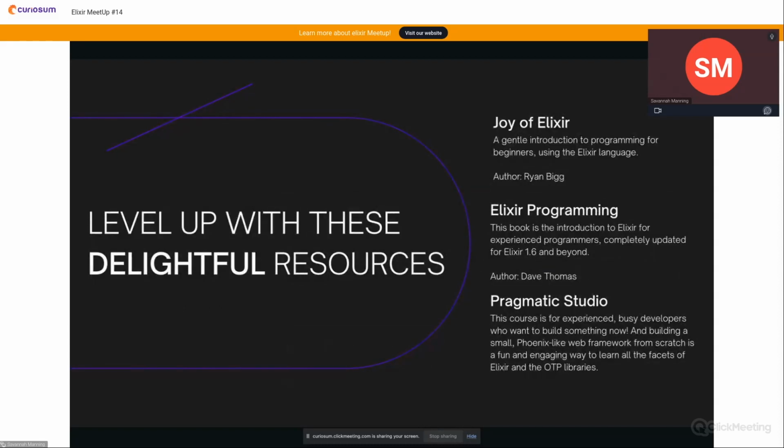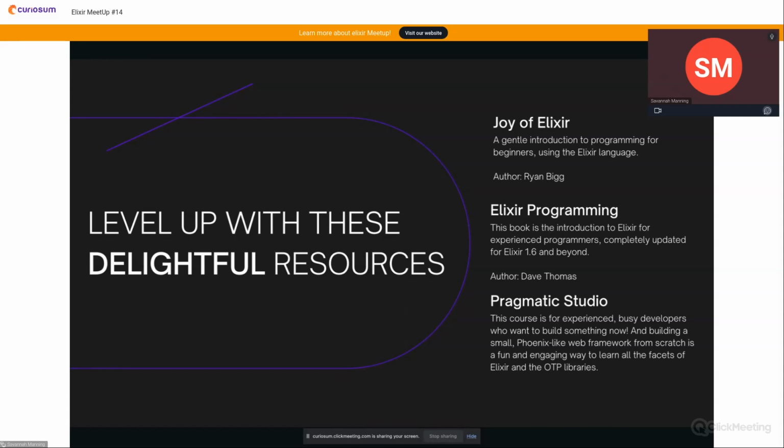And as promised, some of those learning resources. Joy of Elixir is a general introduction to programming for beginners. It's really great if you don't know a lot of the syntax. It's a pretty short read, and I found it to be really fun to go through. Elixir Programming is a much larger book, and it goes more in depth on Elixir concepts. It even goes into OTP and processes. But I really like the way he teaches and think it's an excellent book to start with.